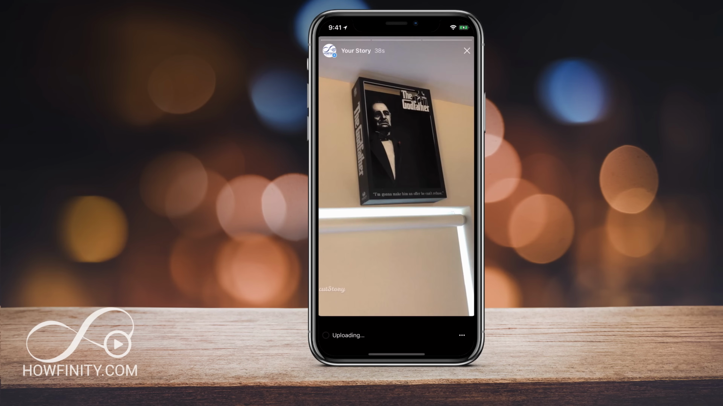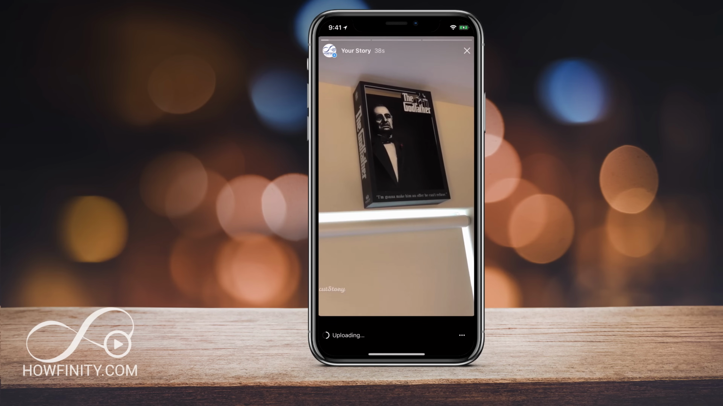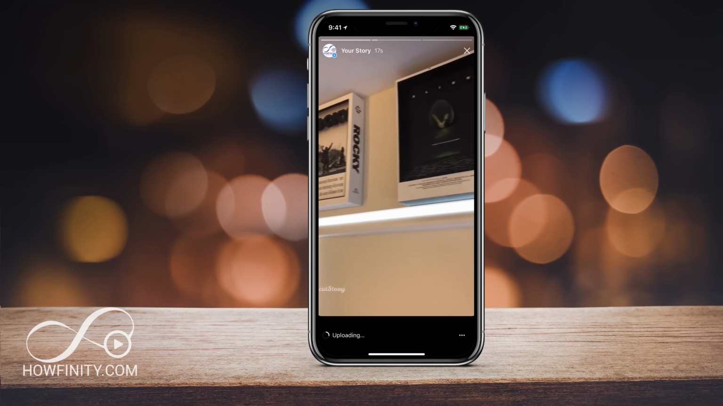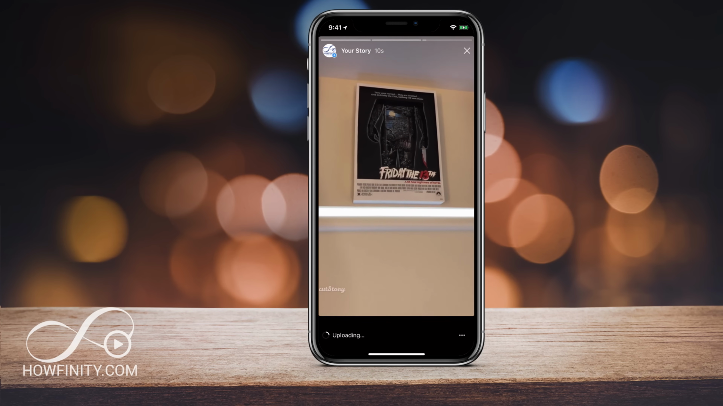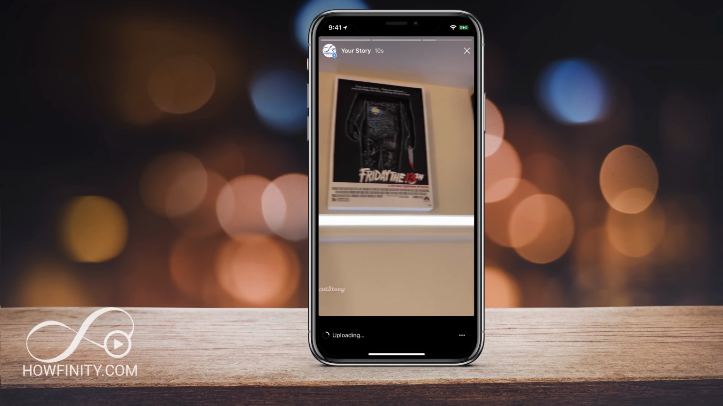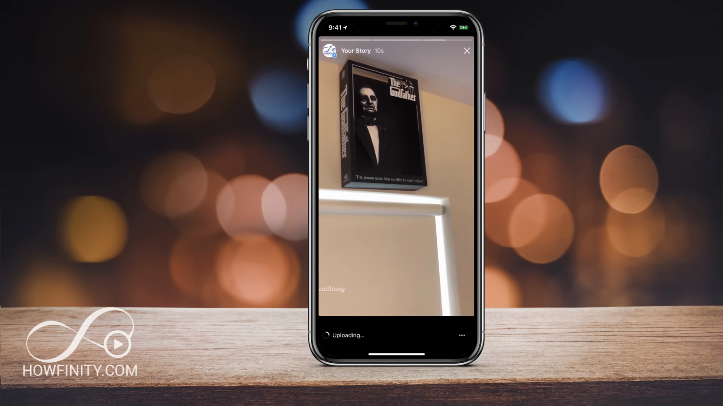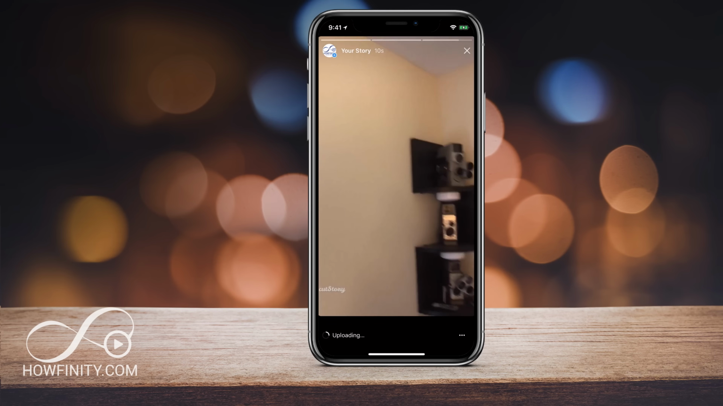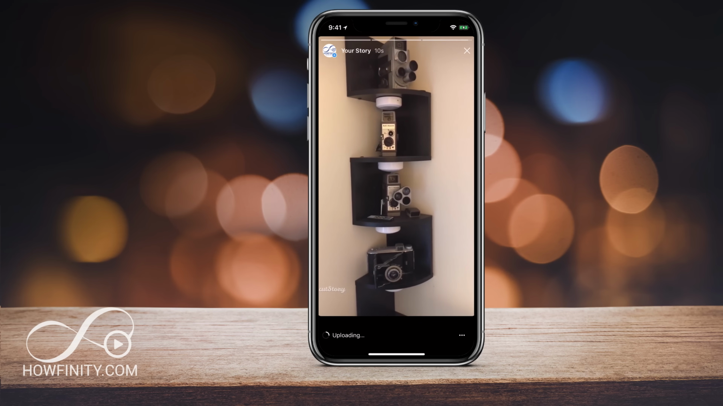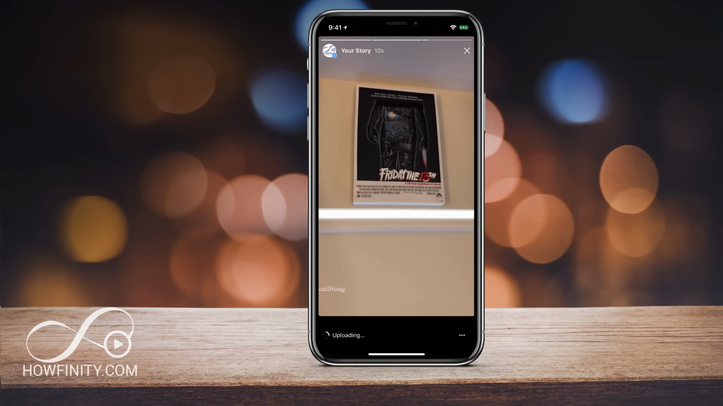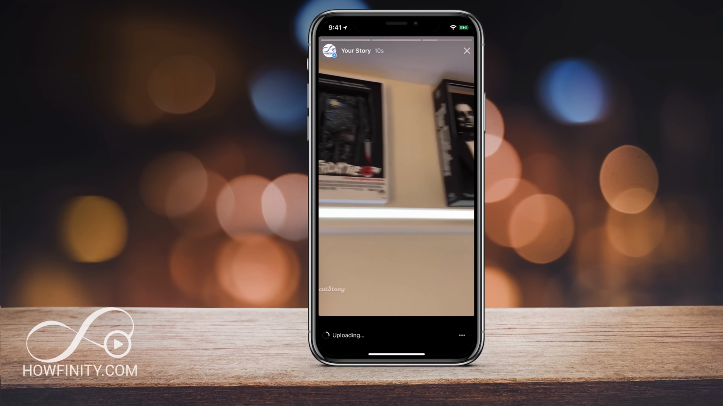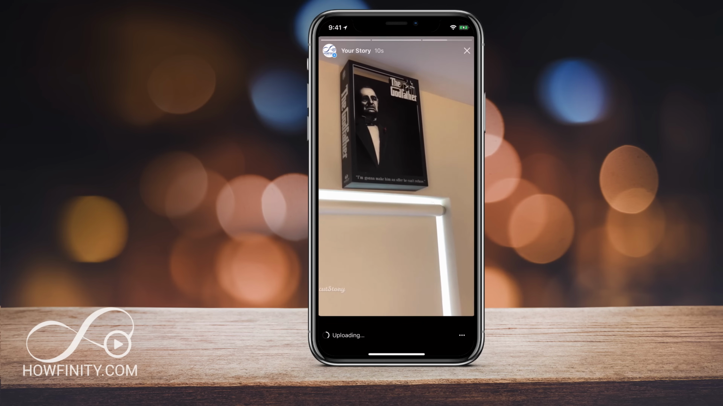And now if I go to my story, here's the first one, here is the second one, and then here's the third one. So it basically stitches it together, but you have to upload them one at a time like this. But that is how you get around posting longer videos into Instagram story. So when someone is watching your Instagram, they're just gonna play back to back, and it's gonna seem like a seamless video.